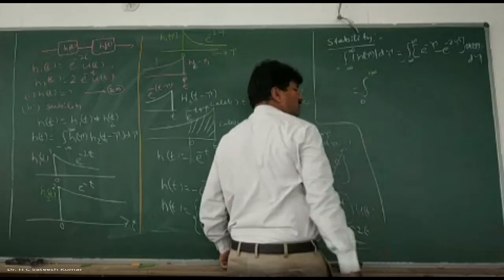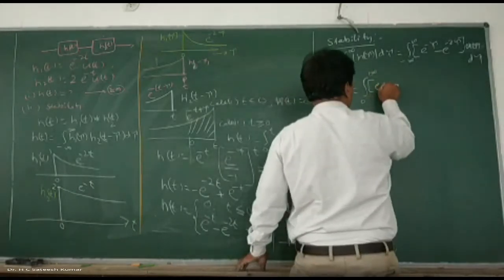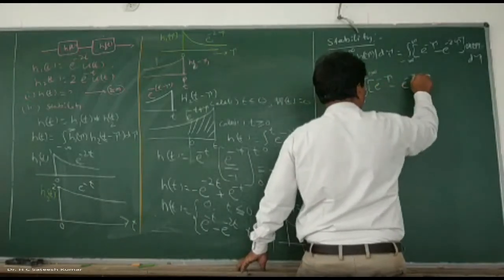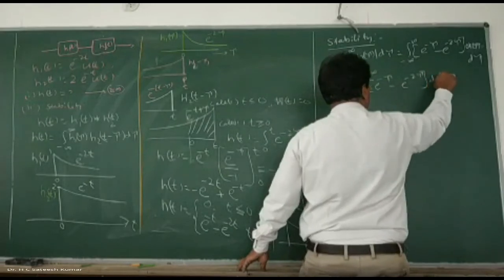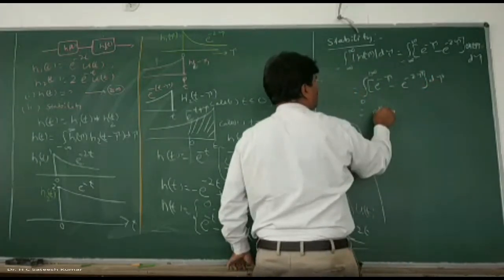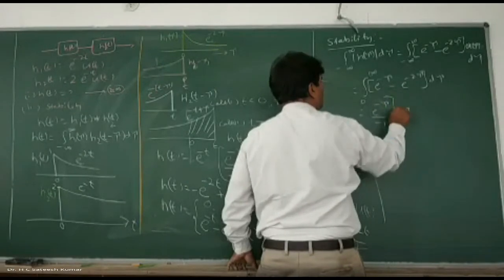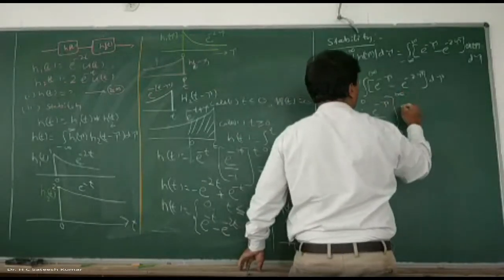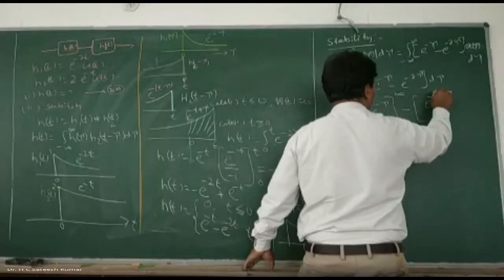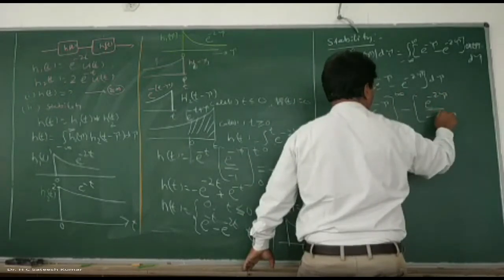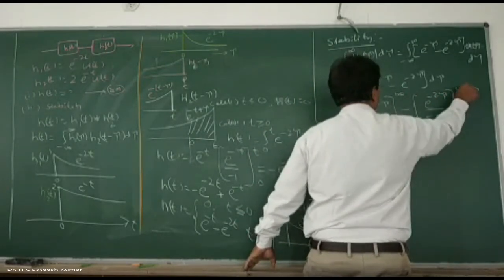Therefore, it is ranging from 0 to infinity, e to the power of minus tau minus e to the power of minus 2 tau d tau. Integrate them, e to the power of minus tau divided by minus 1 between the limits 0 to infinity, minus e to the power of minus 2 tau divided by minus 2 between the limits 0 to infinity.